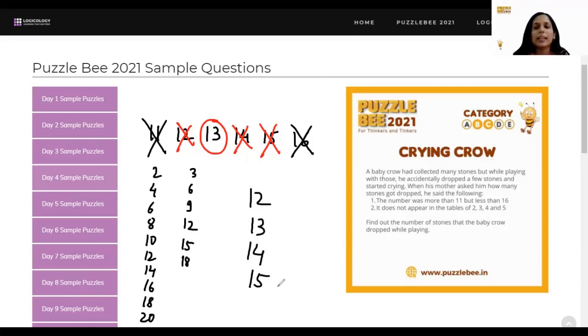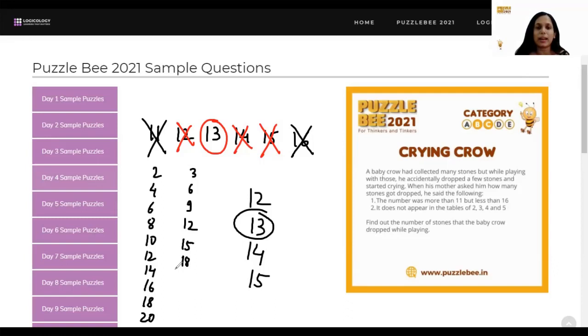And if it is a prime number, it would not come in any of the other tables, right? So 13 is a prime number, so you don't have to do it the long way. If you are aware of the concept of prime numbers, that's how you could have thought about this. But even if you did not, the longer way was always there. And there's nothing wrong in going by the longer method. It's just that the reason why we had this question here was we wanted to highlight this concept. Okay, so it's a mathematical concept that we had here.